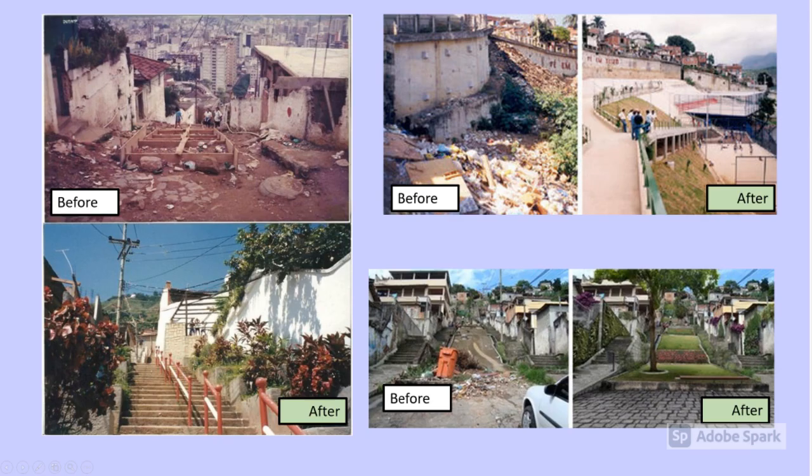So now that you've finished your exam practice question and submitted it on Class Charts, here we can see some different pictures of what it was like before and after the Bairro project. As you can see, there's been a massive change in the area. There's been staircases put in, there's been ramps and access to different areas. There's also been green space added, so you can tell environmentally it's improved the area, and also from an infrastructure point of view, it's also improved the area.